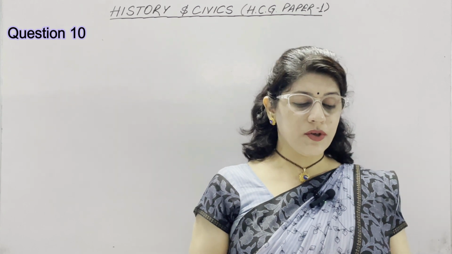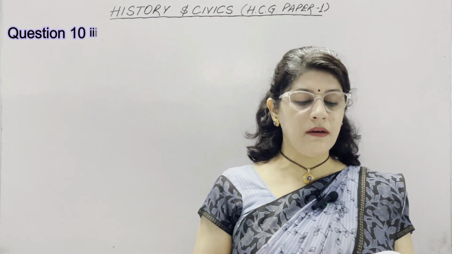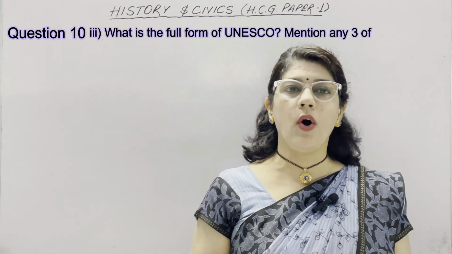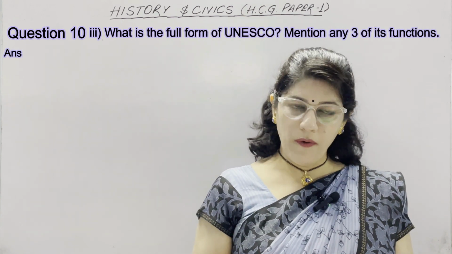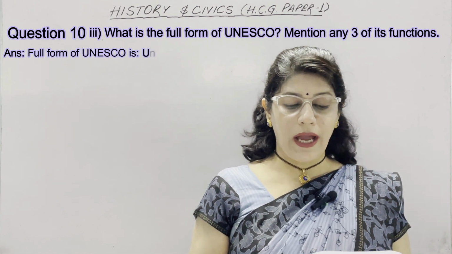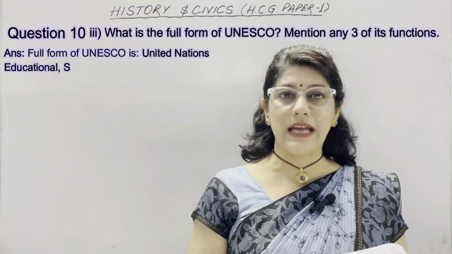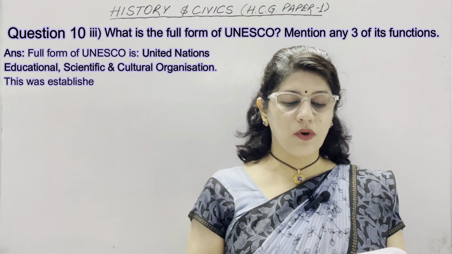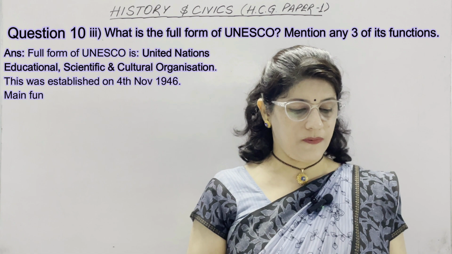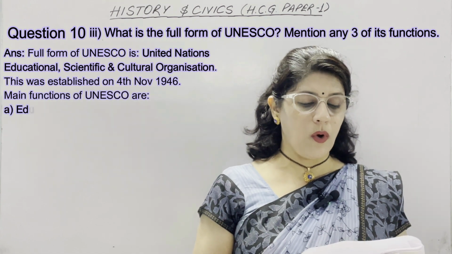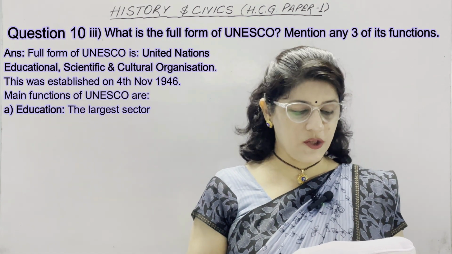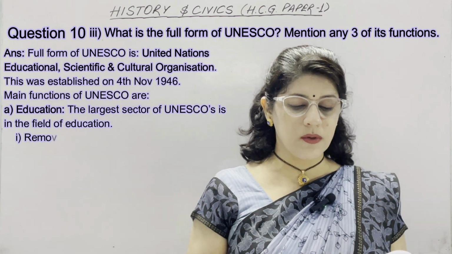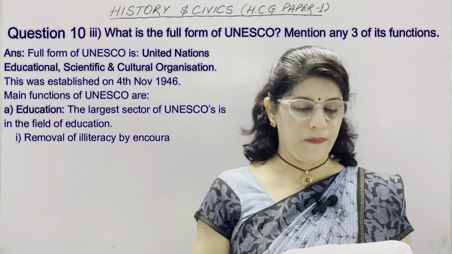Now third question of this last question number 10, what is the full form of UNESCO, and mention any 3 of its functions. Now full form of UNESCO is United Nations Educational, Scientific and Cultural Organization. This was established on 4th November 1946. Main functions of UNESCO are in the field of education. So our first heading is education. The largest sector of UNESCO's is in the field of education.